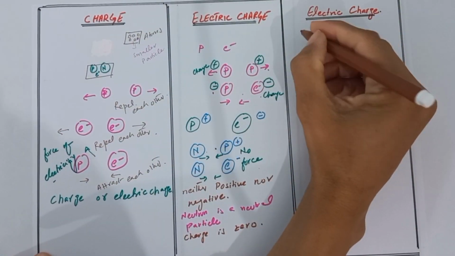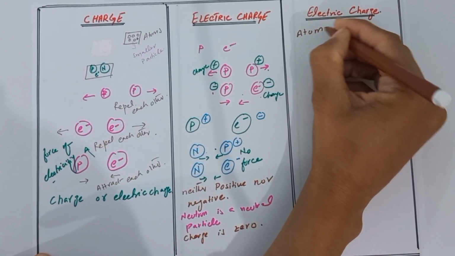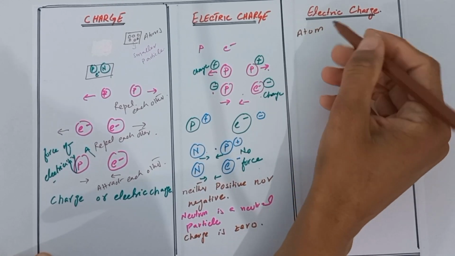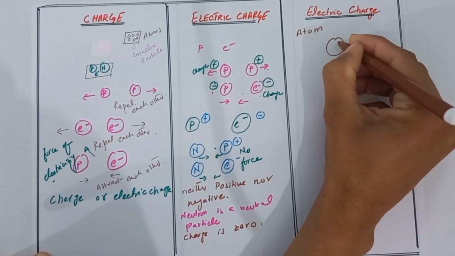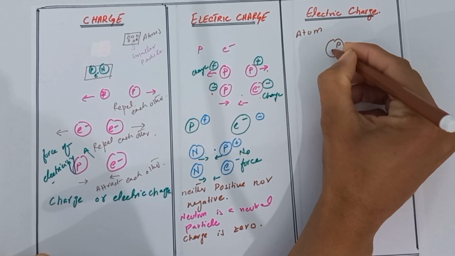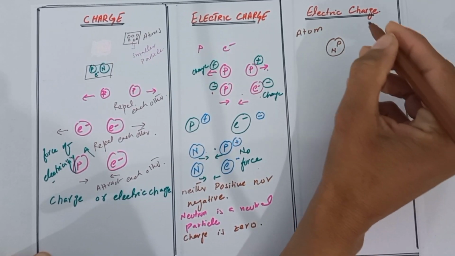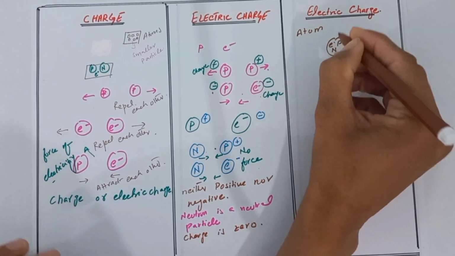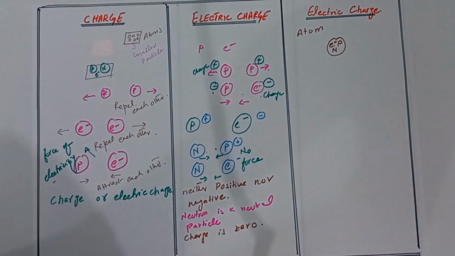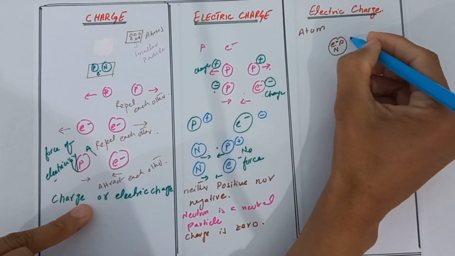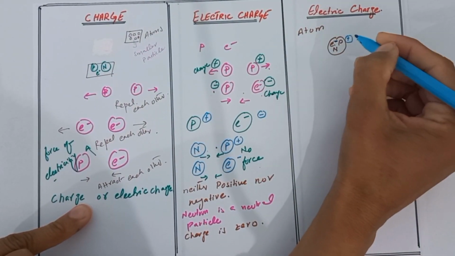Now let's discuss what about an atom. Is an atom a charged particle? You might think yes, it is a charged particle, because an atom is made up of protons, neutrons and electrons. Protons have a positive charge, electrons have a negative charge.